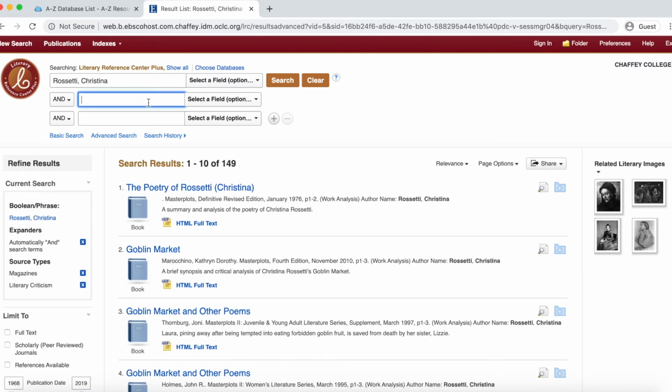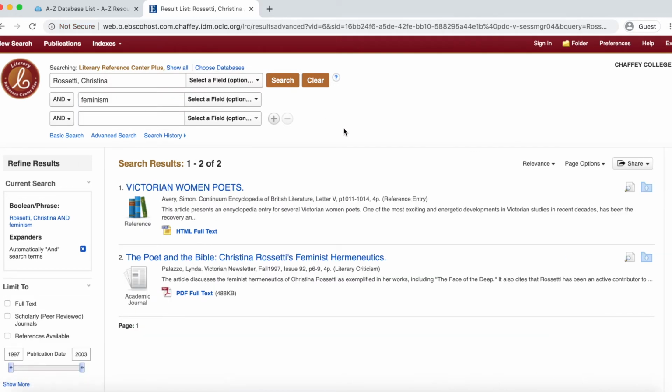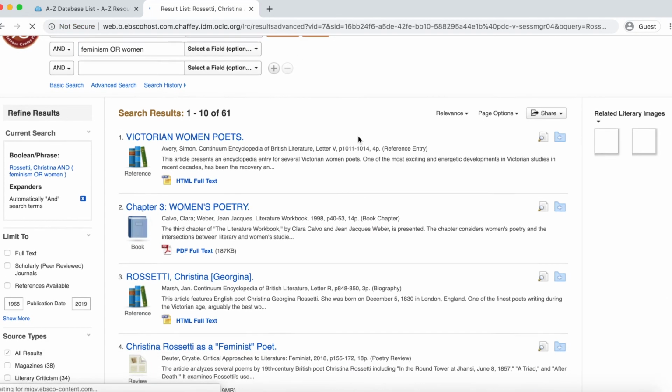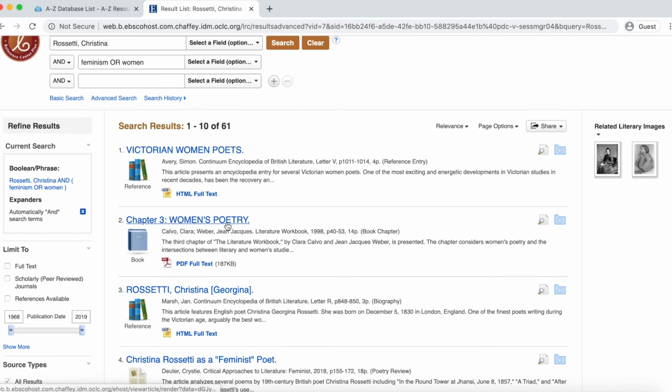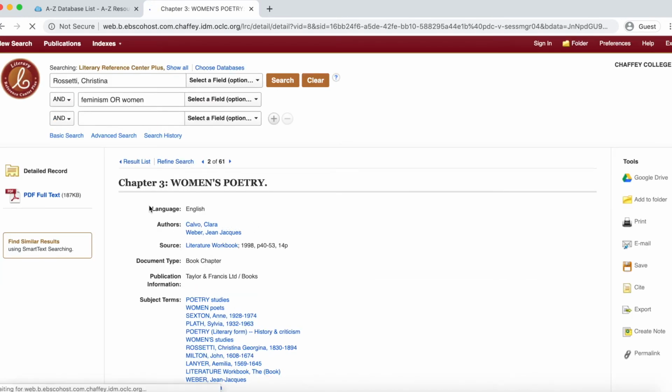You can also narrow down your results by adding specific works or topics you are searching for. However, you should try to keep your searches as broad as possible and narrow down from there. You should also think about your search terms and consider if there are other terms you could be using. For example, try women in addition to feminism.